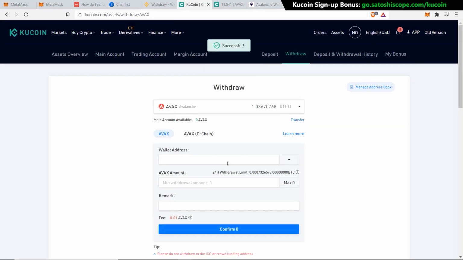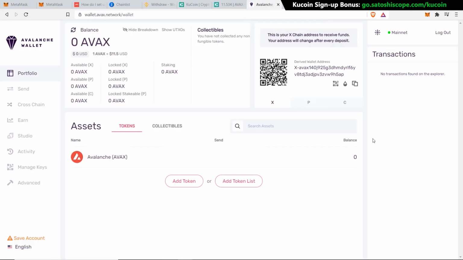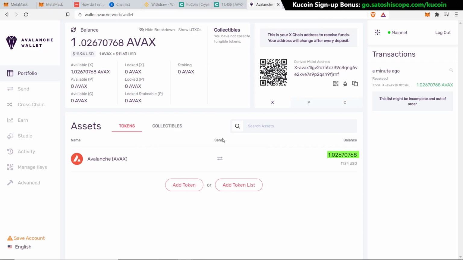And that's it. I've made the withdrawal, and now let's wait a minute or two again and my 1.036 AVAX should arrive in my Avalanche wallet. And there it is. All my AVAX have arrived minus the small fee on Kucoin.